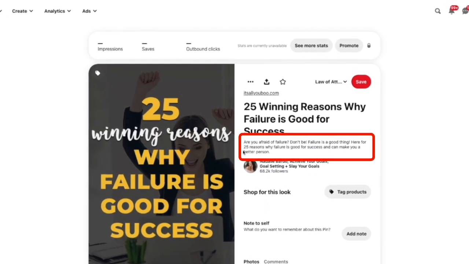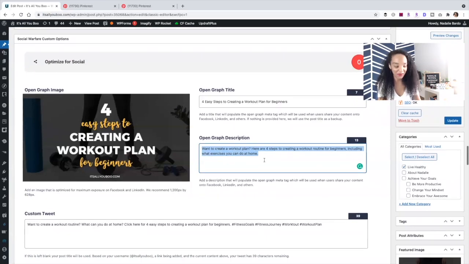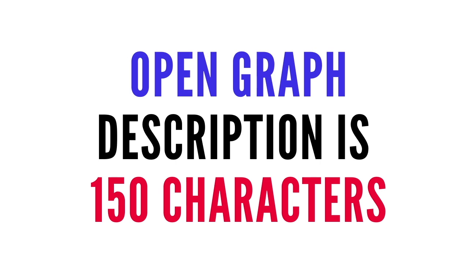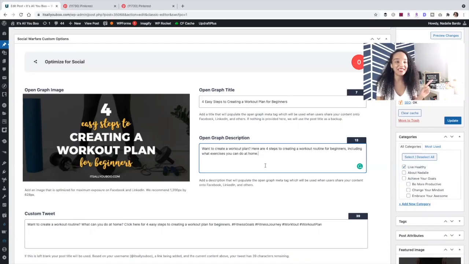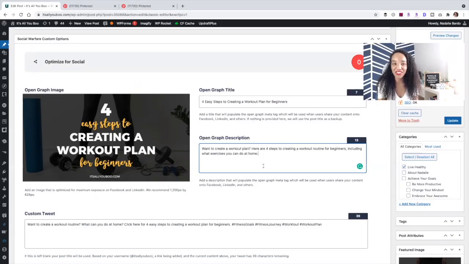So be sure if you're using a plugin that you have been adding your Open Graph description. Remember, this is what appears on Facebook, LinkedIn, and now sometimes Pinterest too. So you can't always rely on Pinterest to pull your full 500 character pin description. So have this as a backup, and it's 150 characters, and you can use a plugin like Social Warfare or Grow to add this to all of your content.